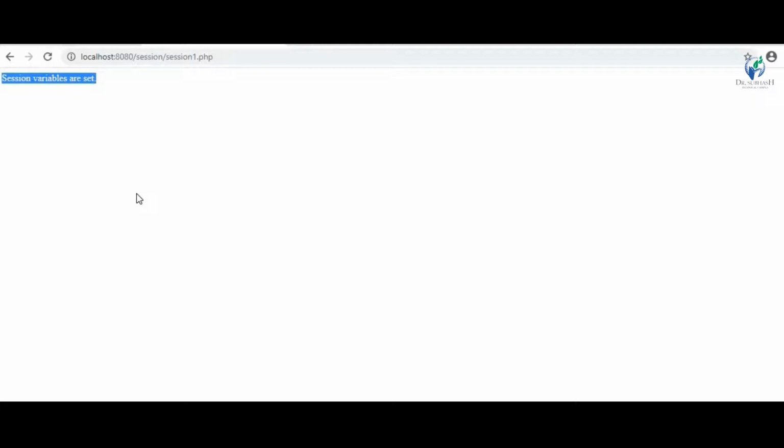If there is a match, it accesses that session. If not, then it starts a new session. So session variable is stored in a temporary file. If this session ID matches, then display that session.